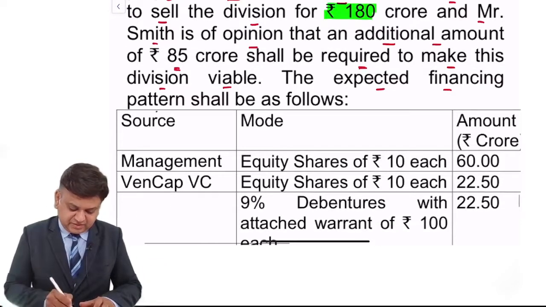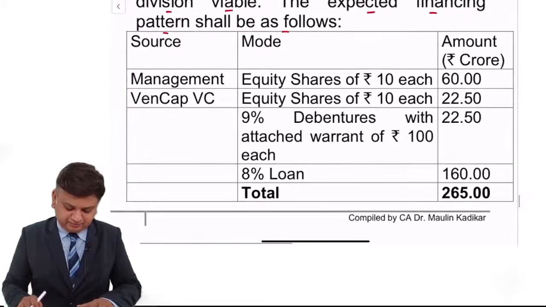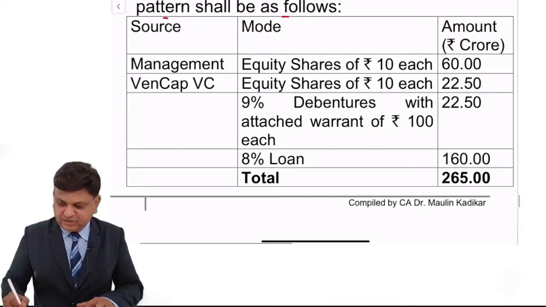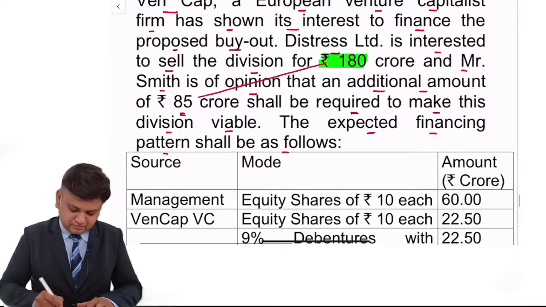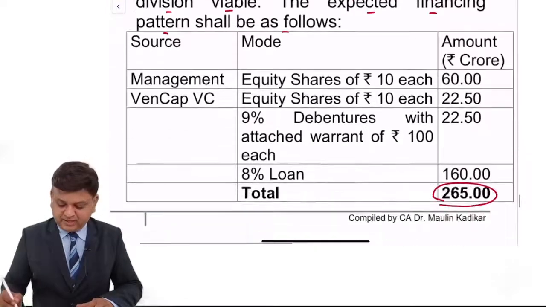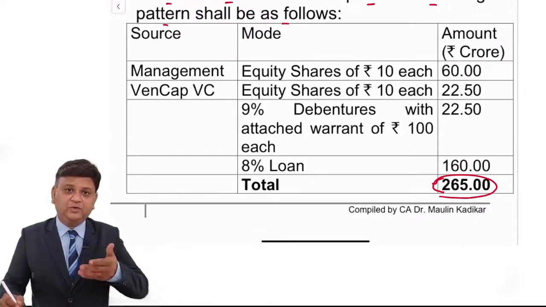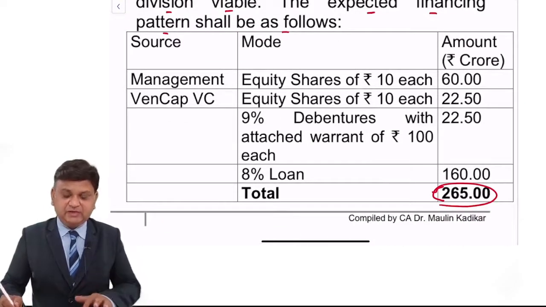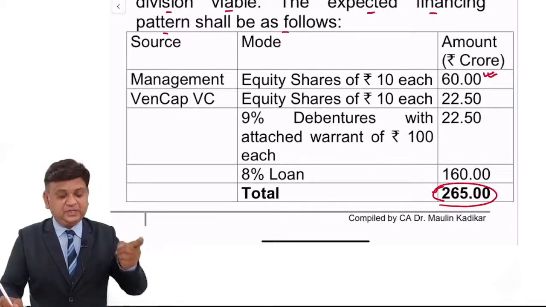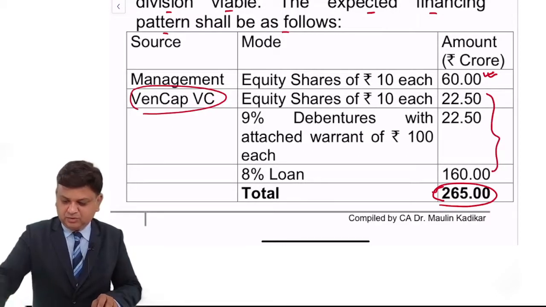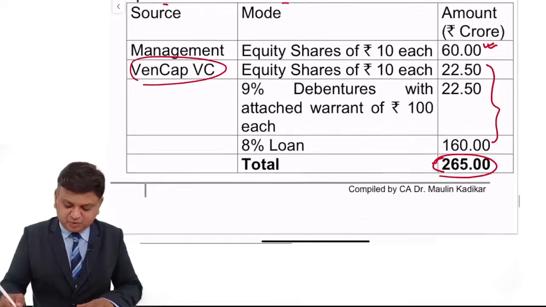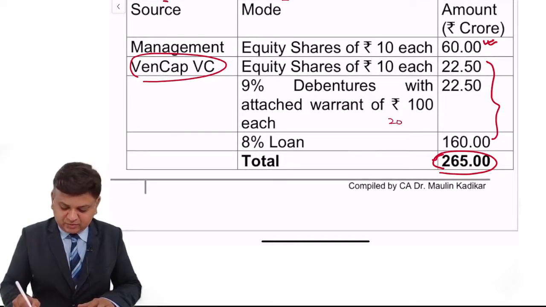The expected financing pattern shall be as follows. See, the total 265 crore is the requirement. How are they going to finance it? The management itself is going to make an investment of 60 crore, and the venture capitalist will be told to make an investment of the remaining amount. So 265 minus 60, the venture capitalist is supposed to make an investment of 205 crore,